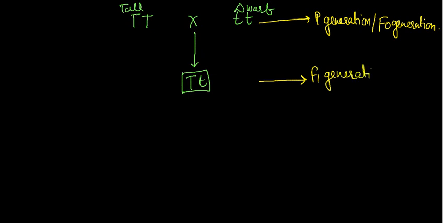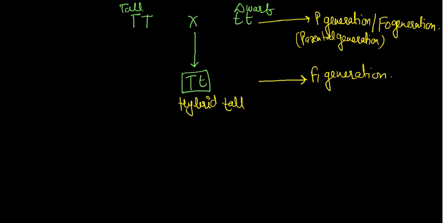P generation means parental generation. F1 generation is the first offspring generation. So what is the character of this one? It is tall, but hybrid tall, because it is a heterozygous allele, because capital T is combined with a small t.